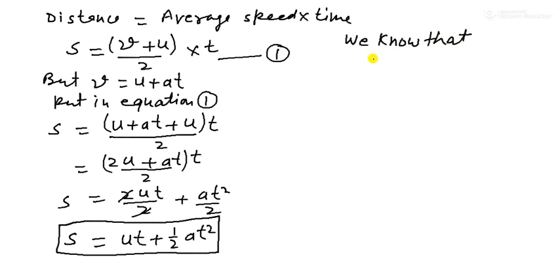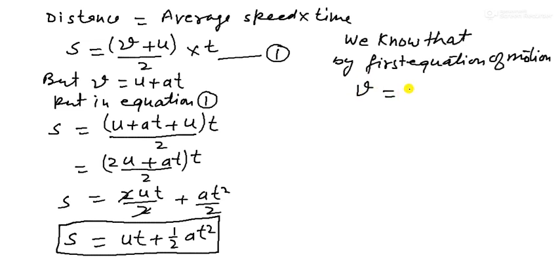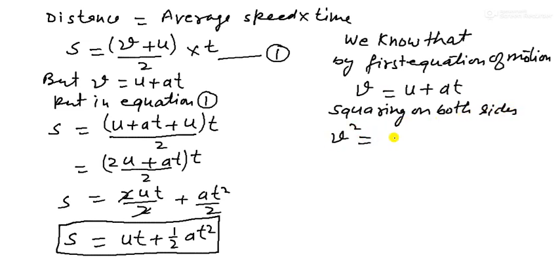Now come to the third one. How can we prove the third? We know that by the first equation of motion, v is equal to u plus at.